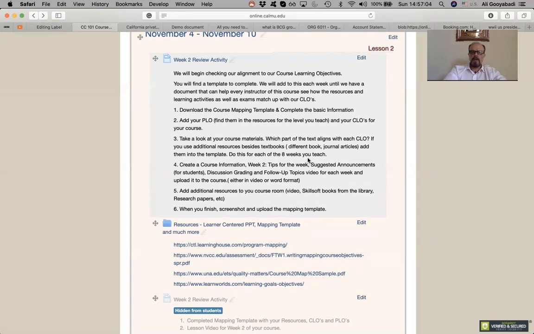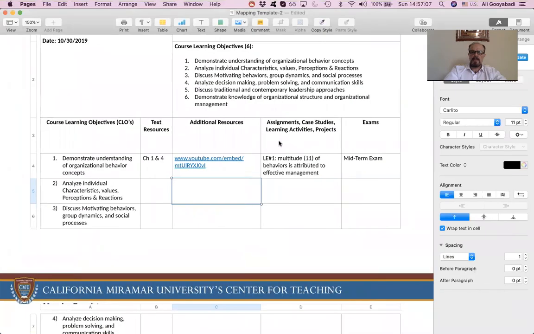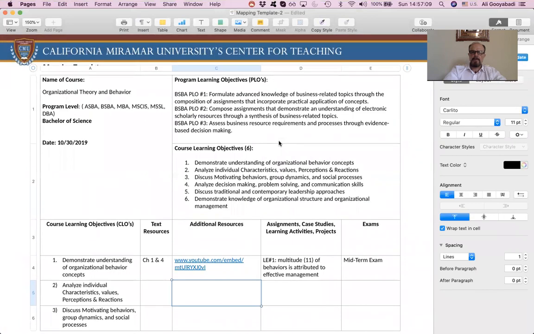Now, to do that, here is my example, the example that I am doing for Organization Behavior 4451. And in here, these are the PLOs of the BSBA, and now these are the 3 PLOs. I already discussed with you previously that most likely they will change, but that's course care 201, and we'll deal with it later.